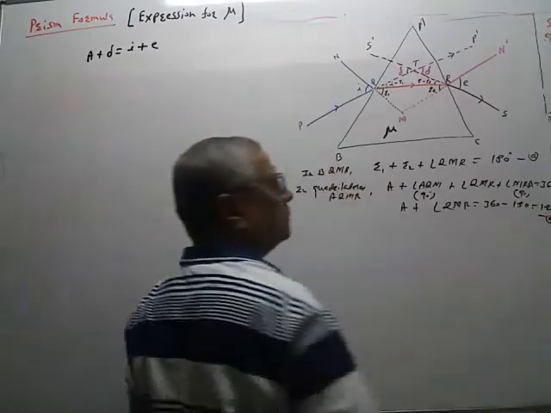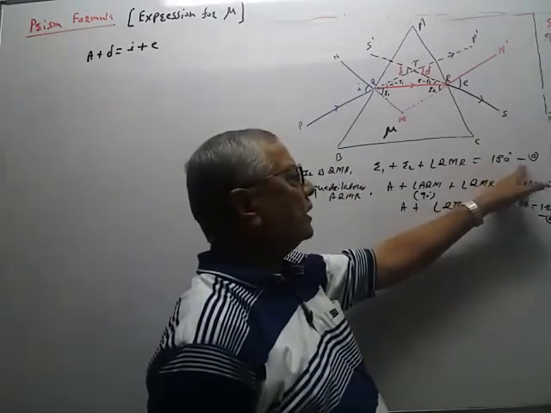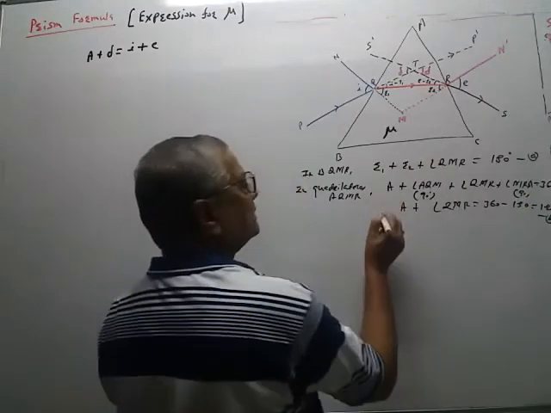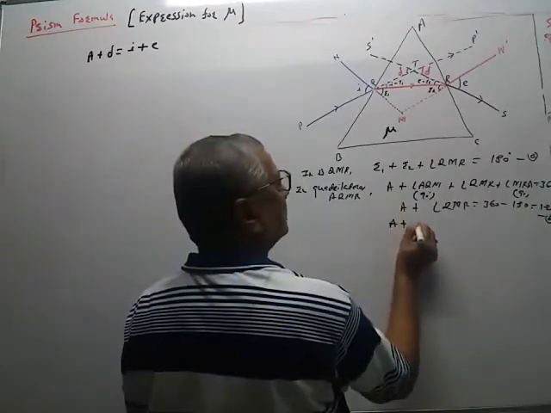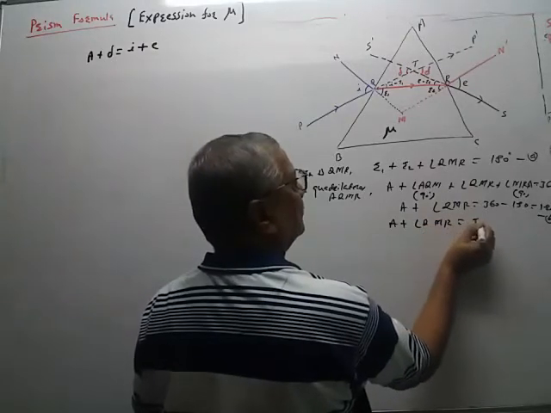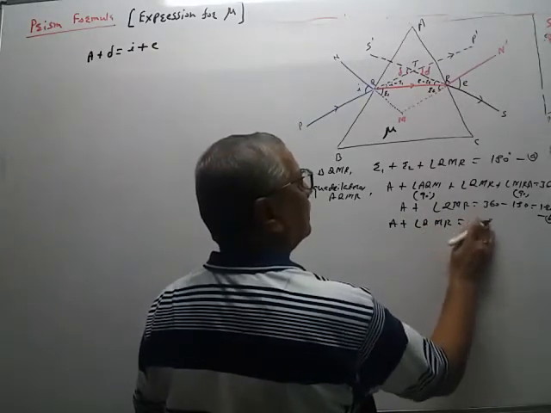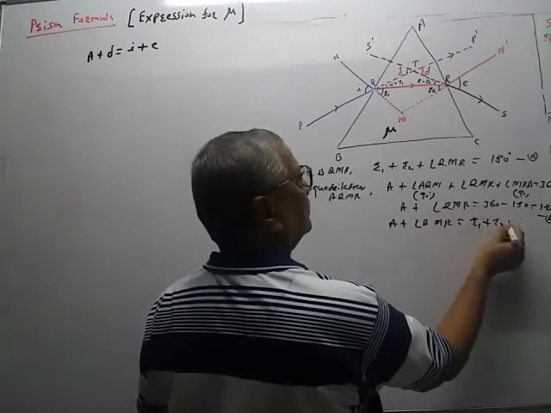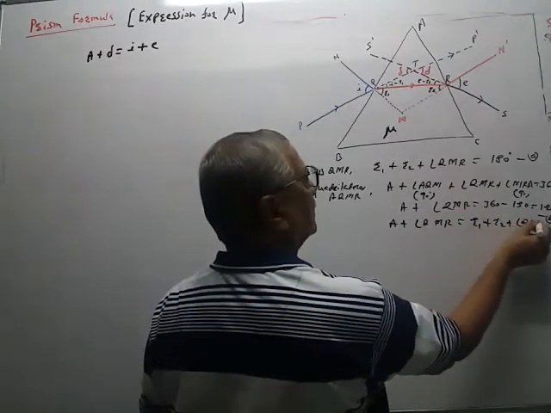This is equation B. So in equations A and B, the right hand side is 180, 180, the same. So we can equate the left hand side. So A plus angle QMR is equal to R1 plus R2 plus angle QMR.